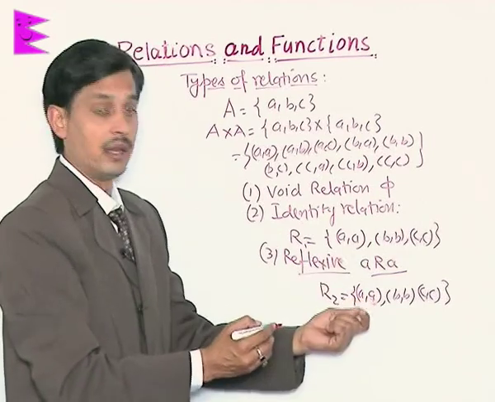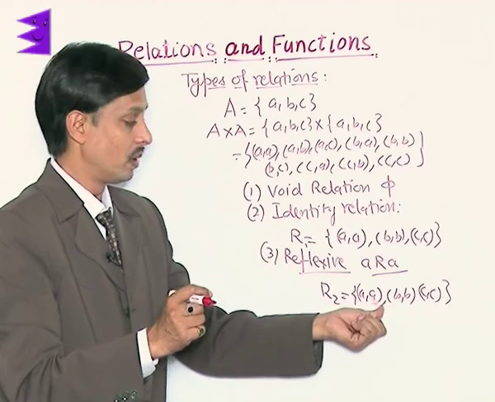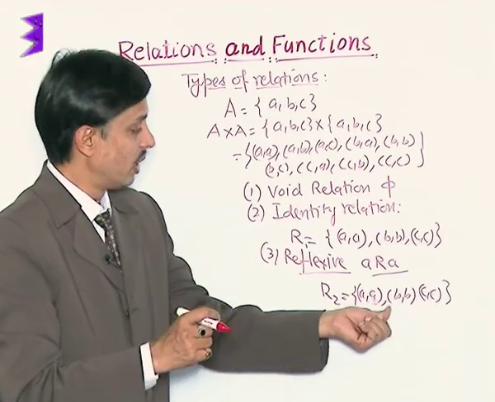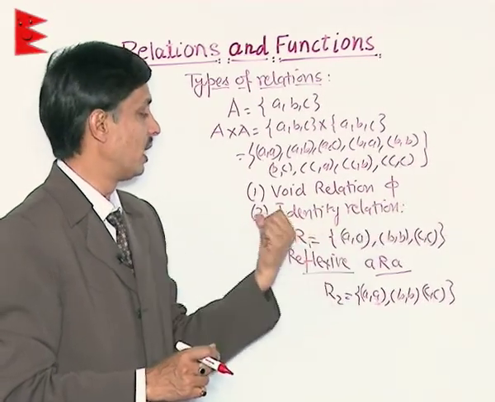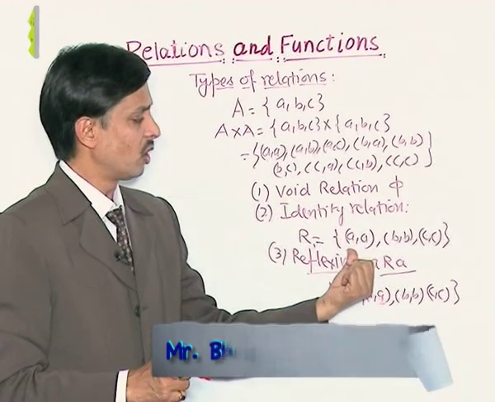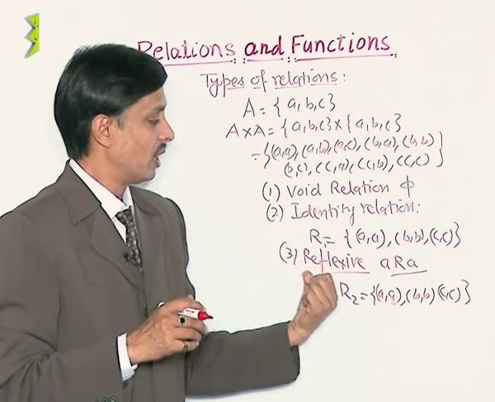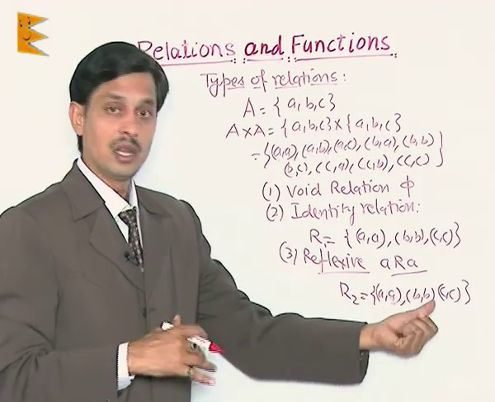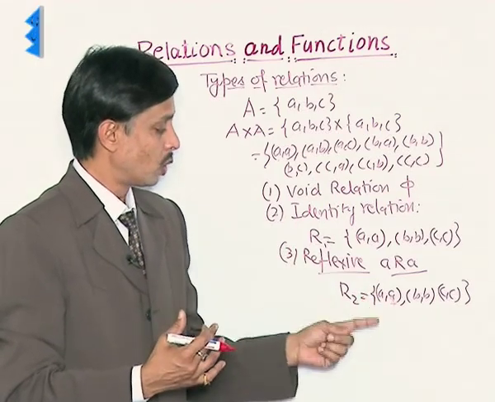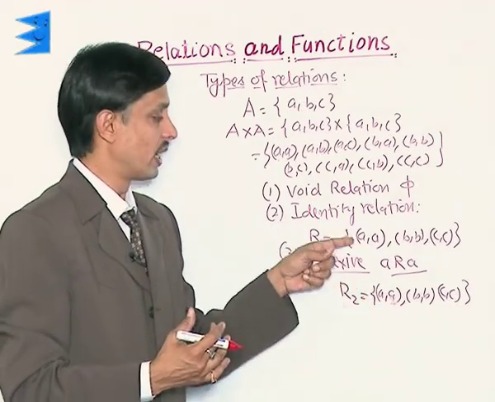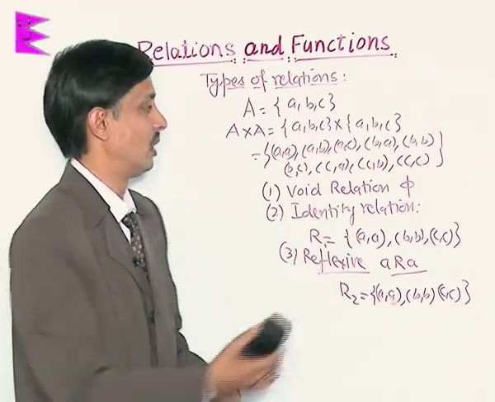If I add any more elements to it, it will remain reflexive, but it will no longer be the identity relation. So void relation is phi; identity is the set of all and only repeated ordered pairs; reflexive has all repeated pairs, along with possibly a few non-repeated ones. So every reflexive relation is not identity, whereas every identity relation is reflexive.